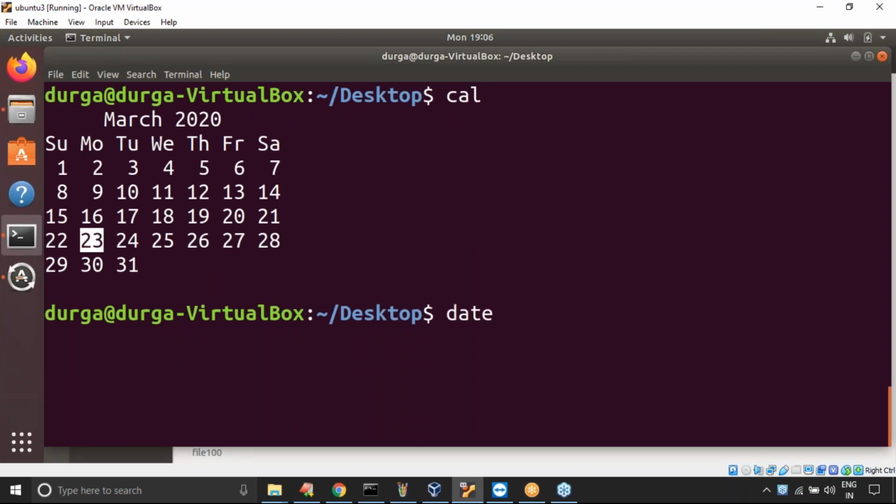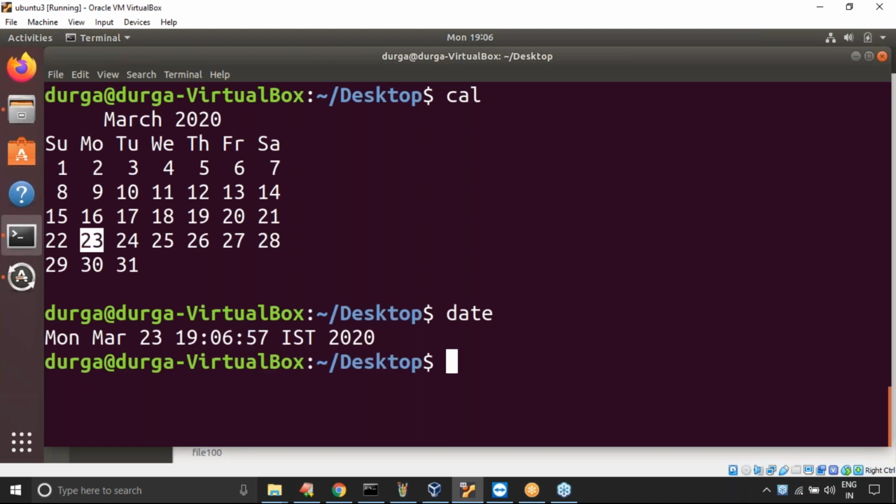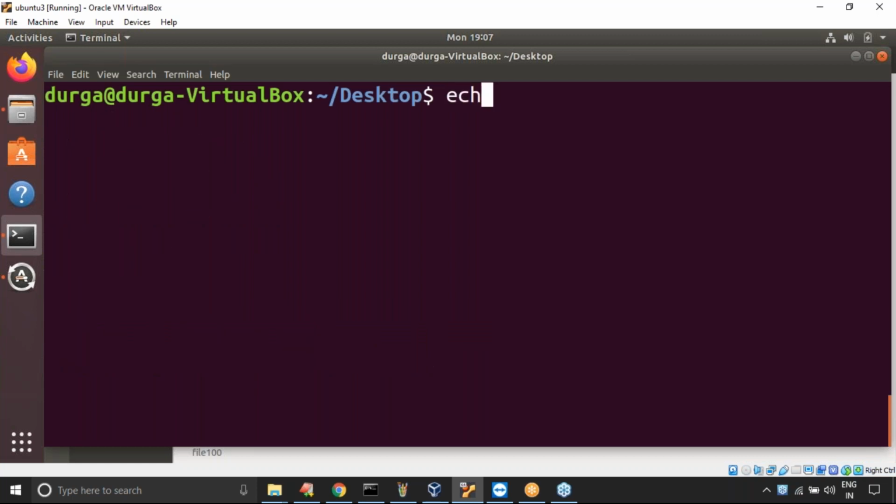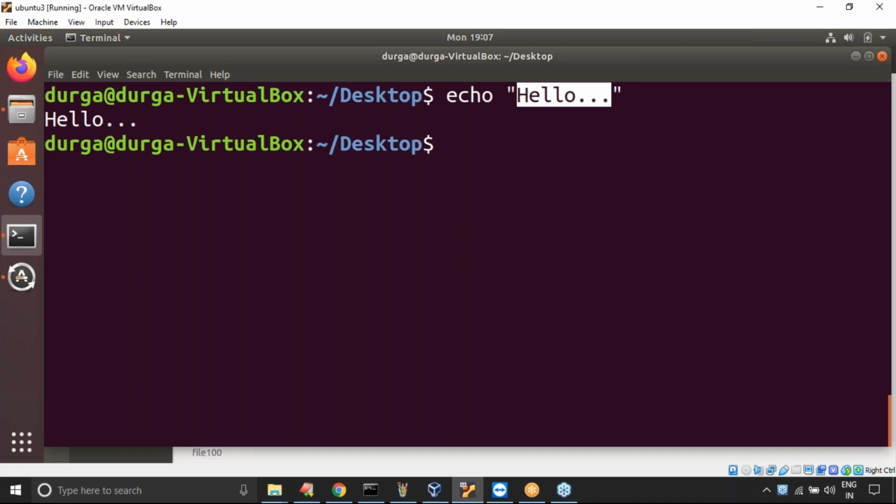Date is the command to display the current date and time. Similarly, the echo command is there. Echo is used to display. Whatever we are going to print, it is going to print again to the terminal. Echo hello, like hello will just be printed to the terminal.